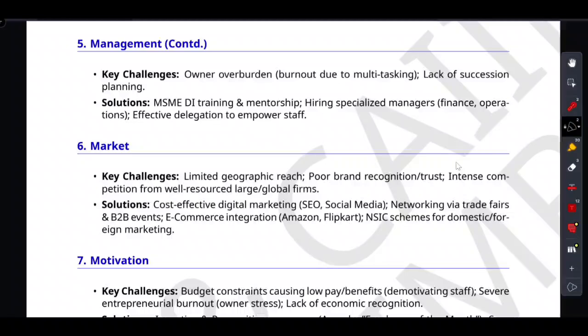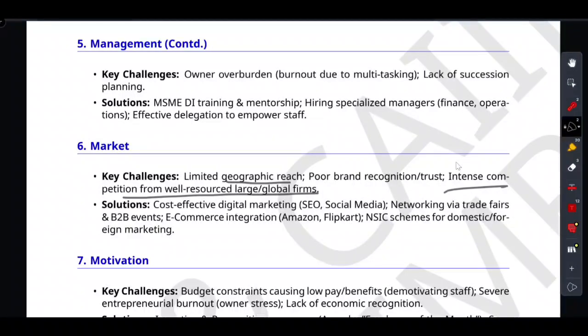So friends, let's look at the market side first. A small business can make the most incredible product in the world, but if they are stuck selling only within a 5 kilometer radius, they are playing a losing game, right? They lack brand recognition. They get crushed by big corporate players with massive advertising budgets, isn't it? Intense competition from well-resourced large global firms. So how do they bridge that gap without spending millions?